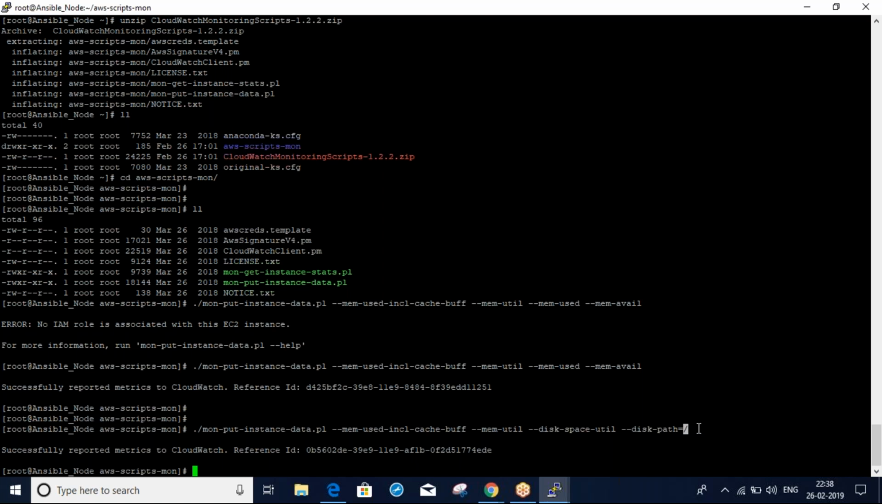Same thing you can configure for swap. For swap also, you can find the same type of commands and options in the optional documentation. You can configure swap if you have a swap partition in your system.